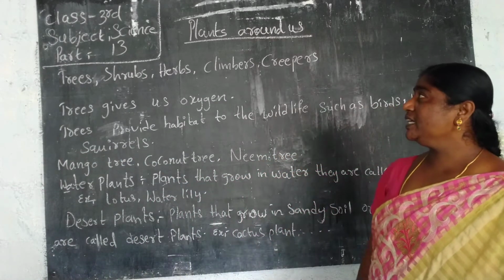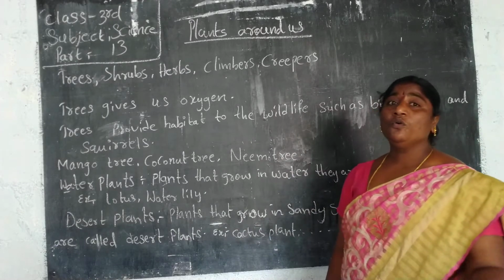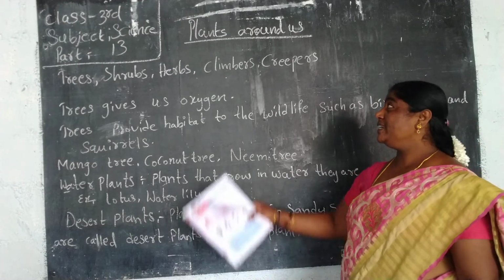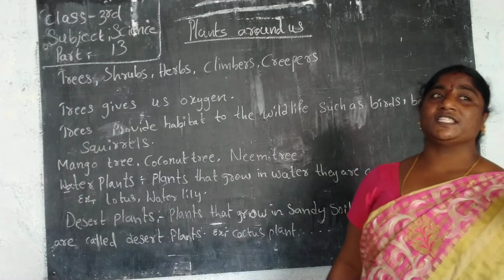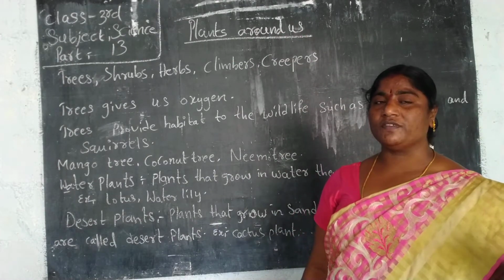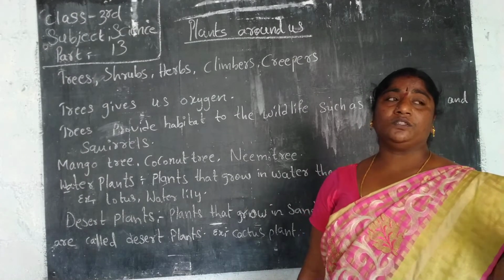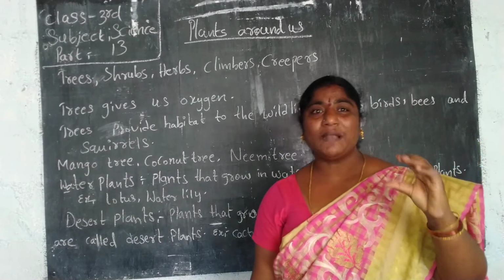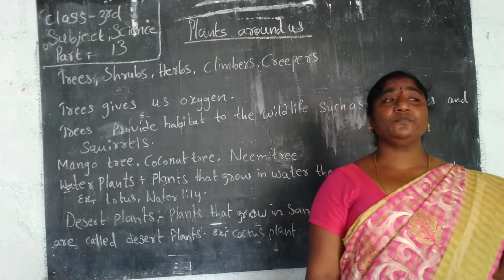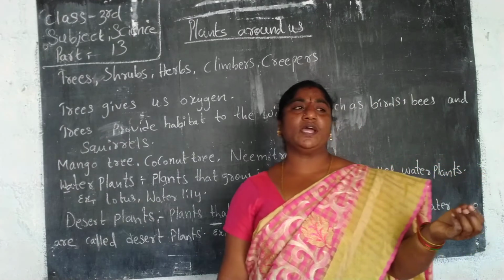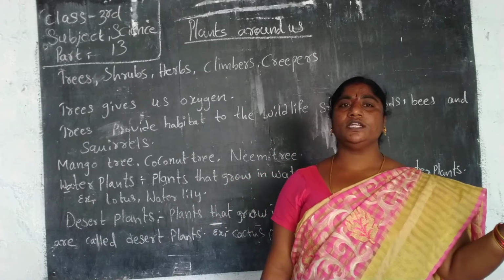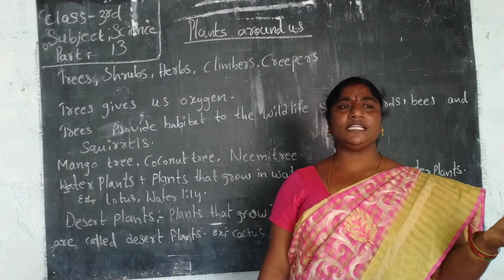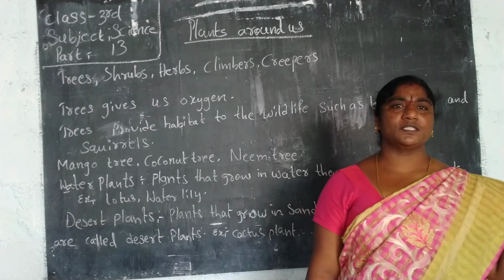Now we have to learn about the plants that are in our surroundings. That is, plants around us. Around us means in our surroundings, our home surroundings. In our homes we give birth to small baby plants. How does it come? When we sow the seeds of plants in the soil and water the seeds, then a few days after, the little baby plant will come out from the soil.